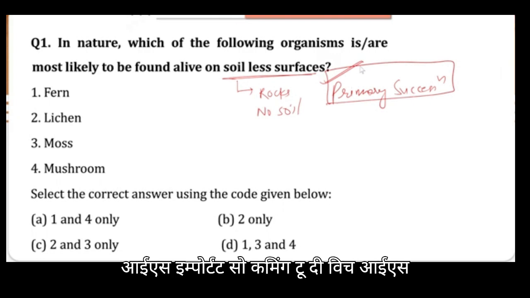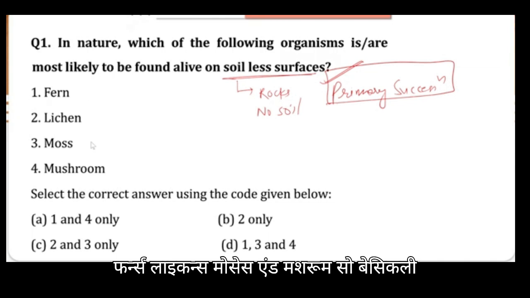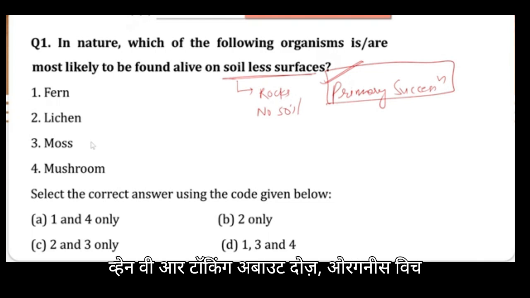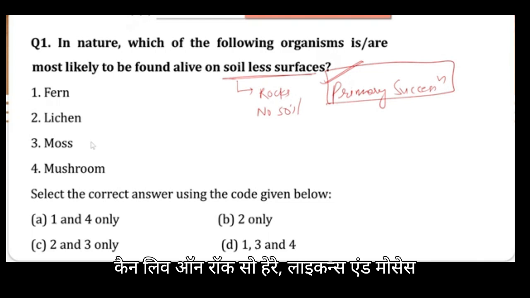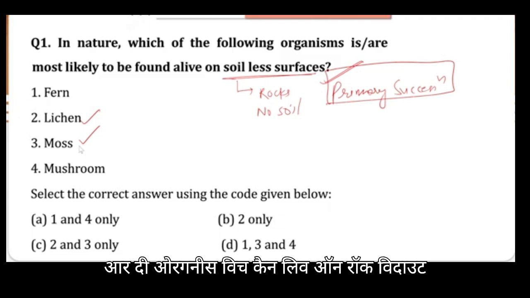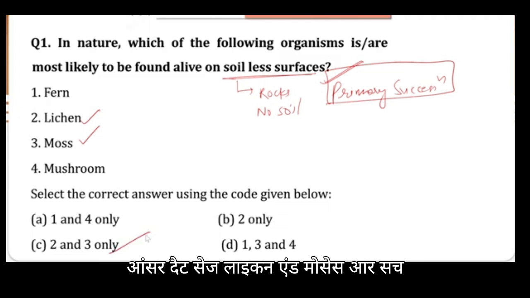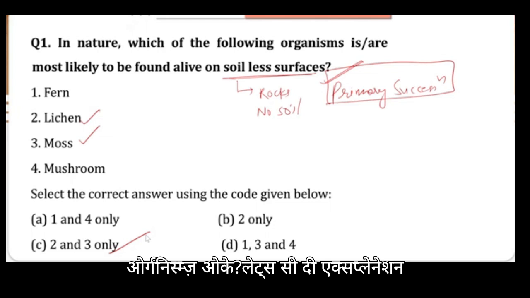If you have not read successions, primary and secondary successions, please go and revise your notes. That is important. Coming to the organisms given here: ferns, lichens, mosses, and mushrooms. When we are talking about those organisms which can live on rock, here lichens and mosses are the organisms which can live on rock without any soil. So option C would be the right answer. Let's see the explanation here.